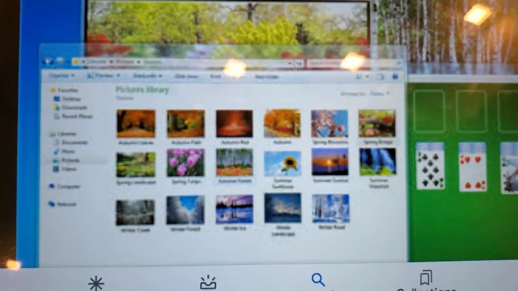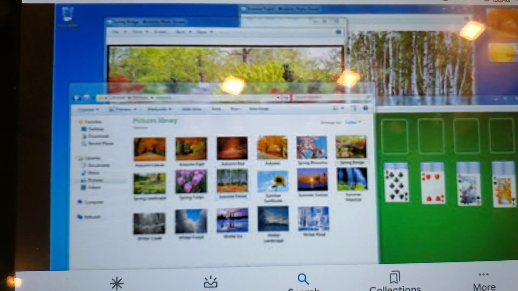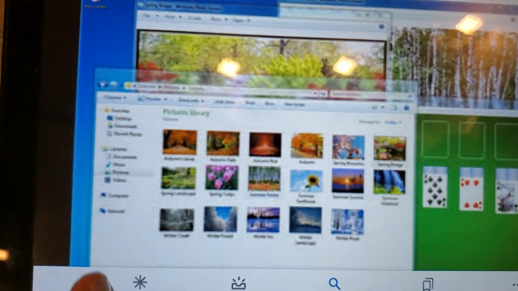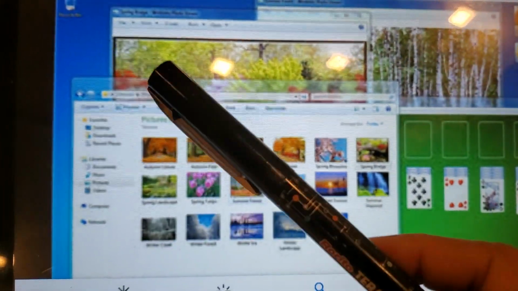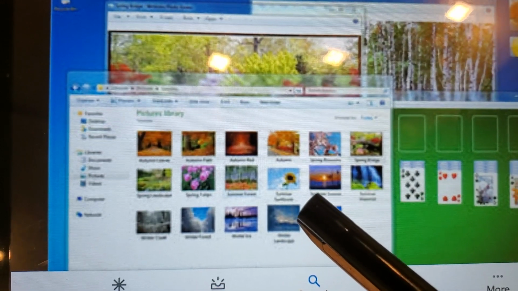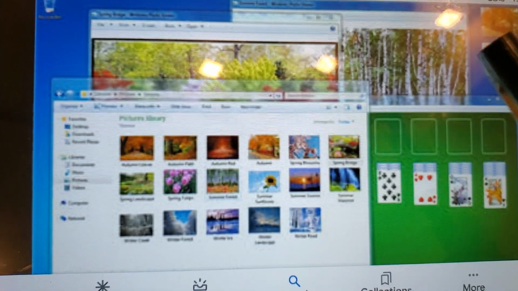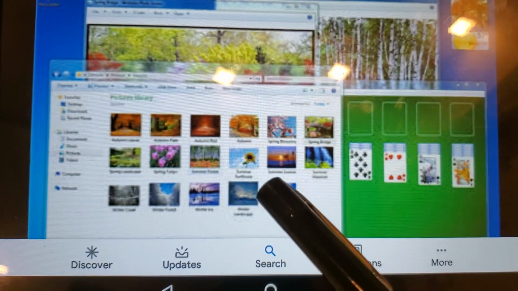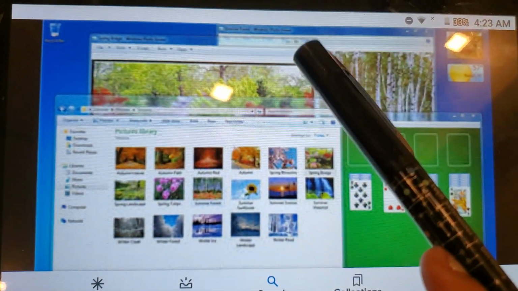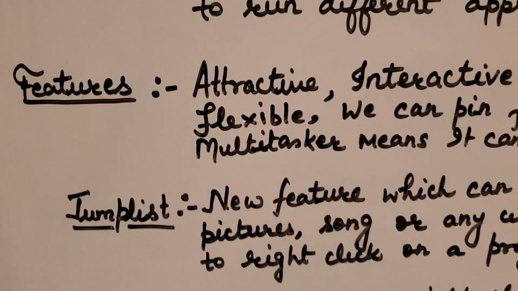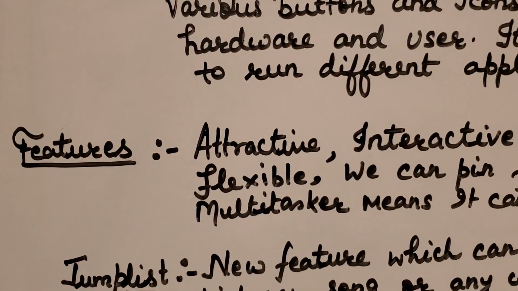As you can see on the screen of Windows 7, it is very attractive and contains a number of icons, and not only icons but also some options over here. You can see these are the options and these are the icons already displayed on the screen. This is a very attractive screen where you can see game icons and some more icons, wallpapers, screensaver, desktop features. So the first feature of Windows 7 is that it is very attractive.